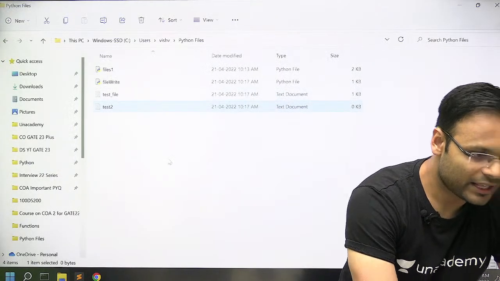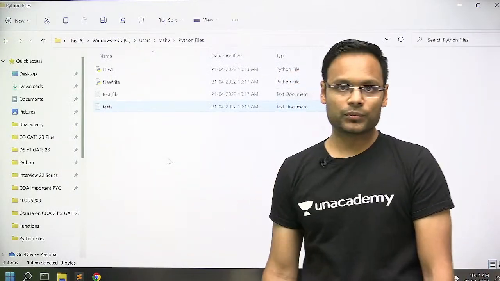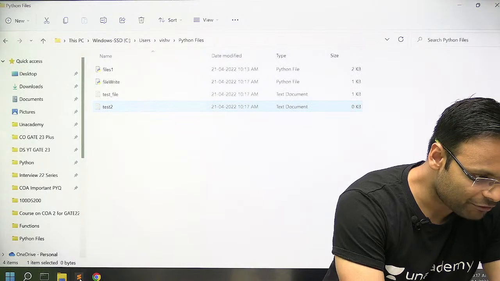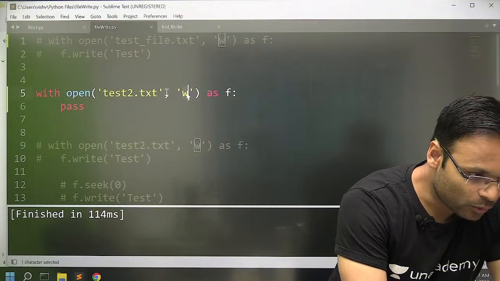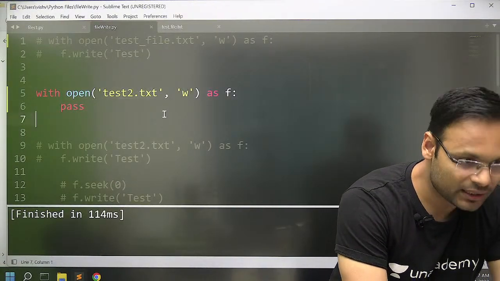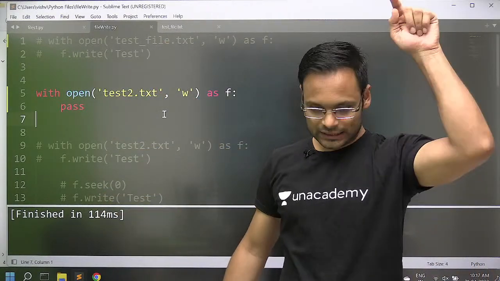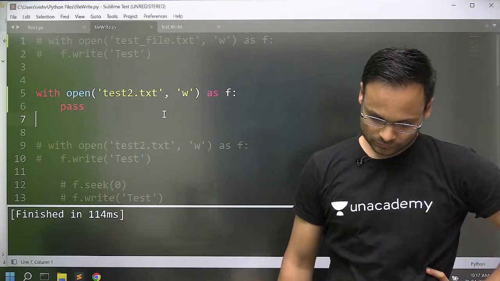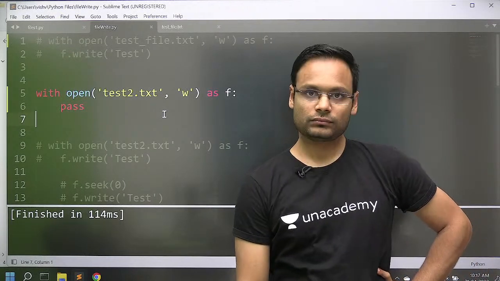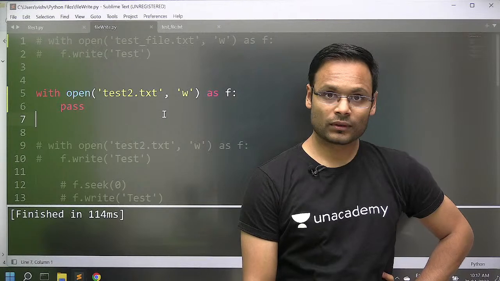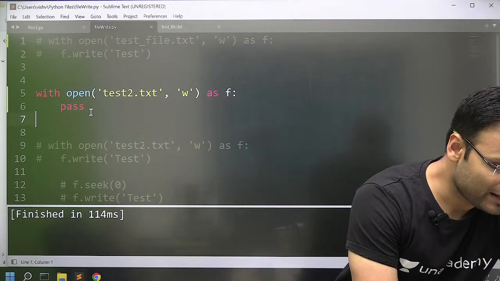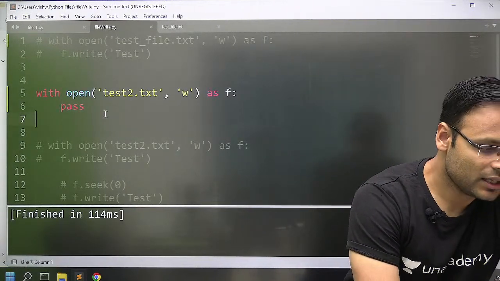Look at this. The text file name is test2. So if you are trying to open a file in write mode and that file is not present, it will create that file in the given directory. Simple. I'm not doing anything in the file, which is why I'm writing pass in the context manager.